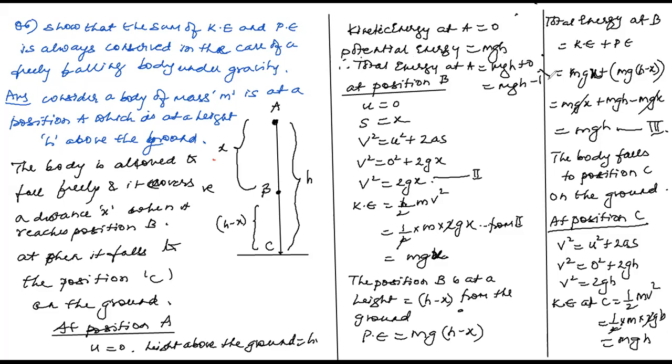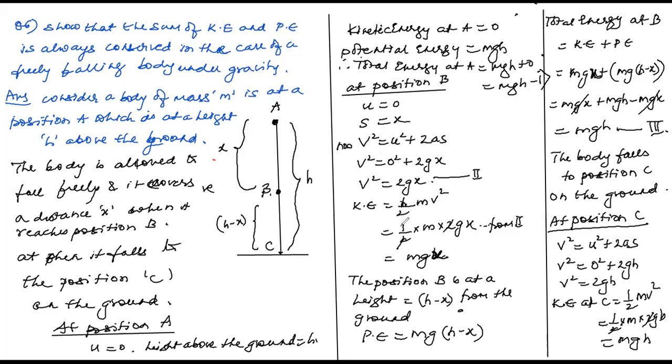This is my 1. Now at position B, u is 0 since it's falling. It has fallen and covered a distance x as it comes to B. No time is involved, so v square equals u square plus 2as. So v square equals 0 square plus 2 into g into x, so v square equals 2gx. Why did I find v square? Because kinetic energy is half mv square.